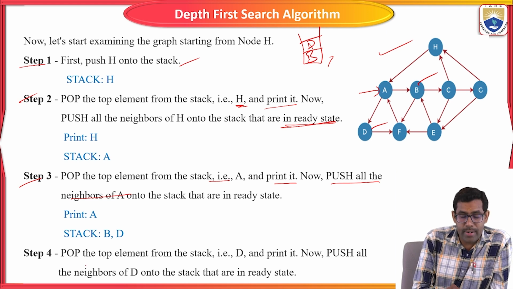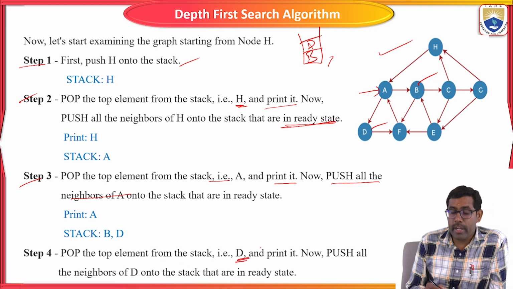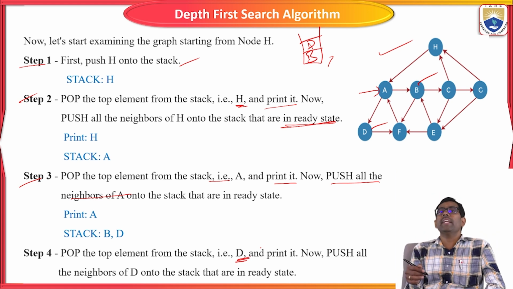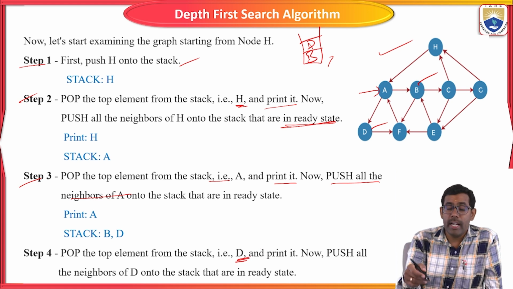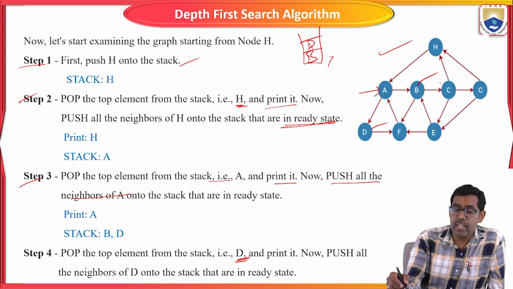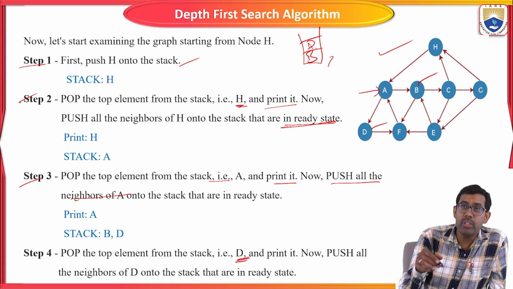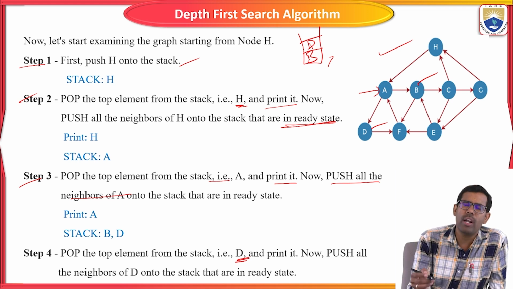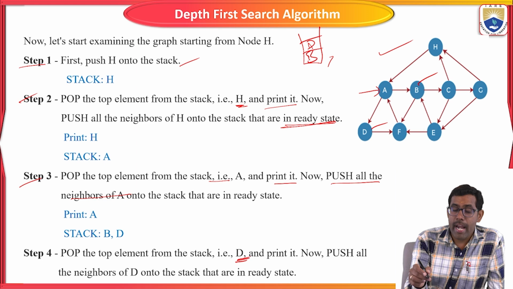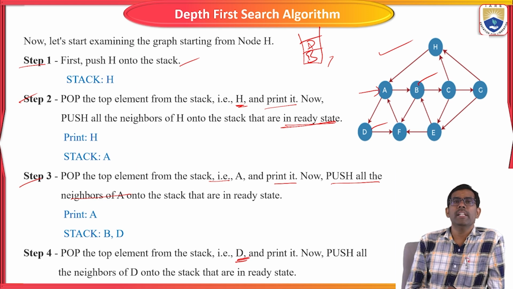Then next, we have to pop the element from the stack, that is D. Why do we take D? We have two adjacent nodes of A, D and B. First we push B into the stack, and second we push D into the stack. So which one is the top of the stack? D is the top of the stack.